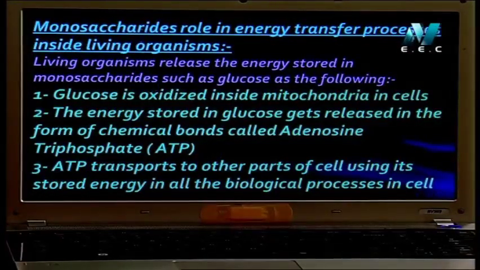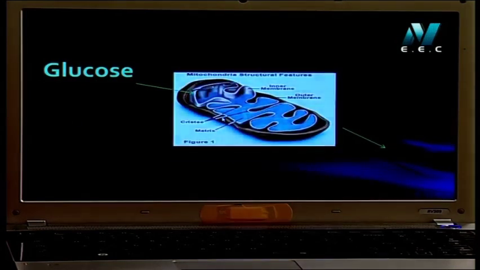Monosaccharides have a role in energy transfer, in how the energy is produced. I will discuss that in a simple way in front of you. If you have glucose as a monomer, glucose enters the mitochondria, this is an organelle found inside your cell, each cell containing mitochondria. Glucose goes inside the mitochondria and goes through a process we call the oxidation process. This process produces a compound. We call this compound ATP. This is an abbreviation for adenosine triphosphate, a compound that carries energy.